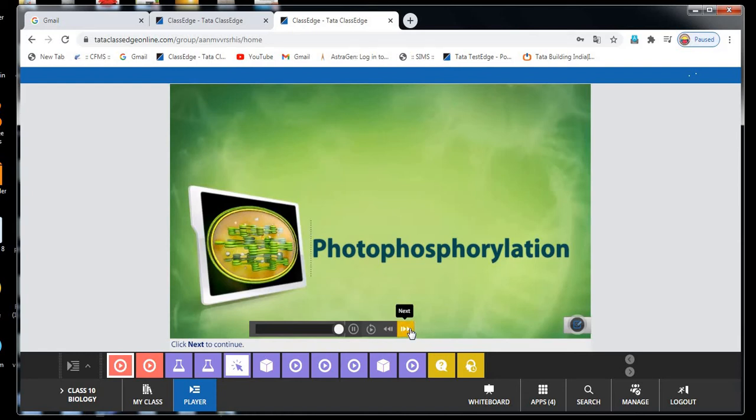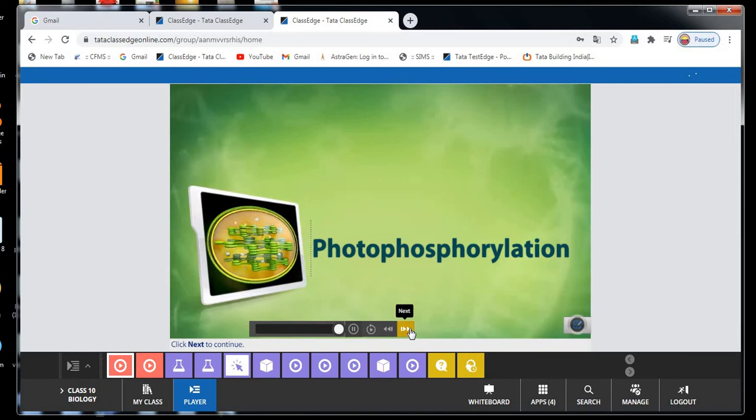Energy rich molecules are used too. So what are the energy rich molecules? Already electrons are excited and reach the outer orbits. These molecules are used to split the water molecule into hydrogen and oxygen. So this process is called photolysis.